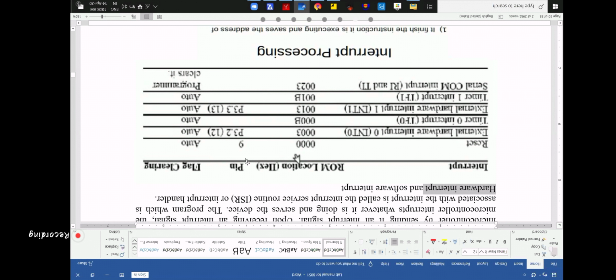If you want some change in reset, you have to change the signal at pin number 9. Is it a hardware interrupt or a software interrupt?